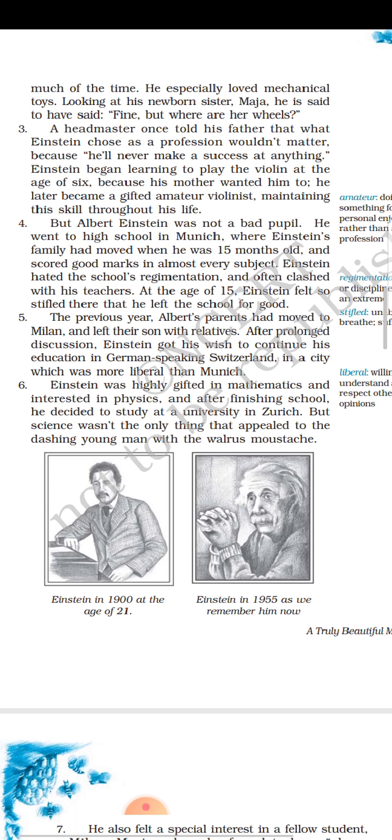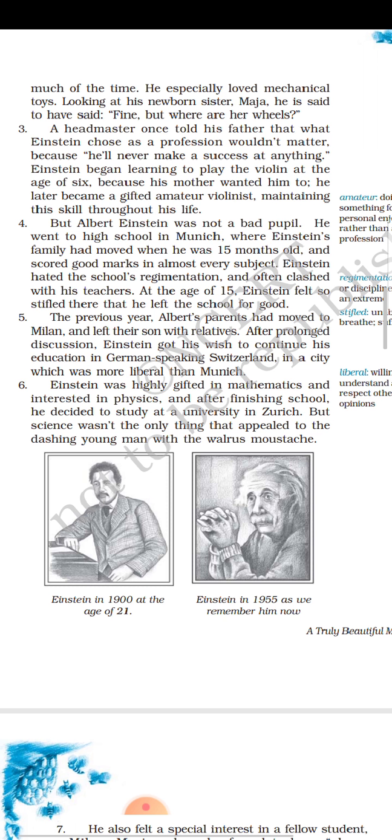And after a long discussion, Einstein had his wish to continue his education in a different school in Switzerland because he believed, and it was true, that this German-speaking school in Switzerland was more liberal than Munich, with more freedom, because in Munich he was getting suffocated.